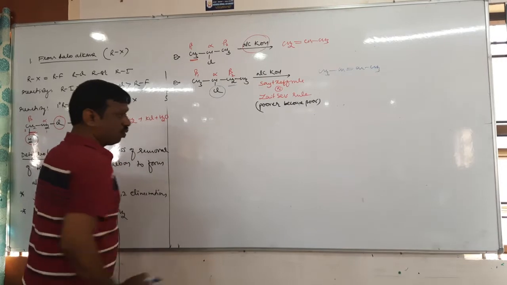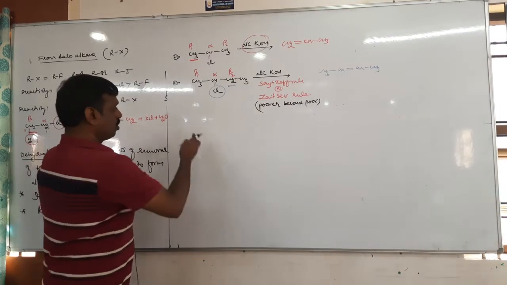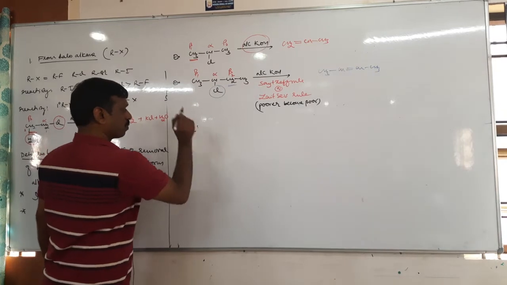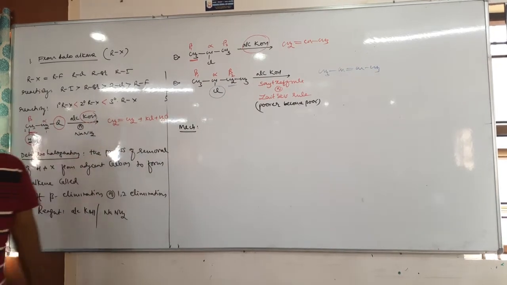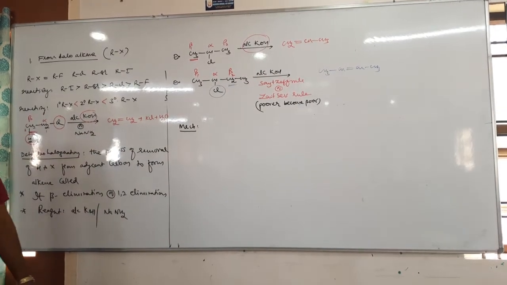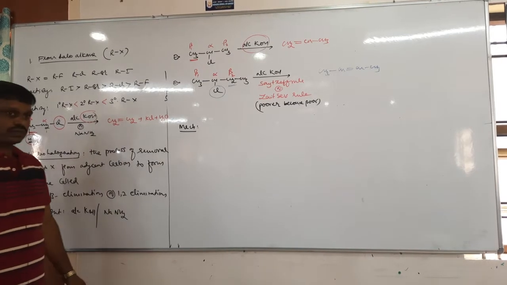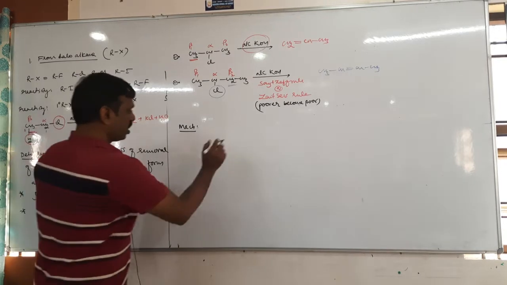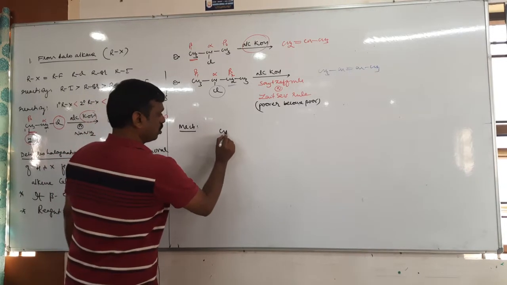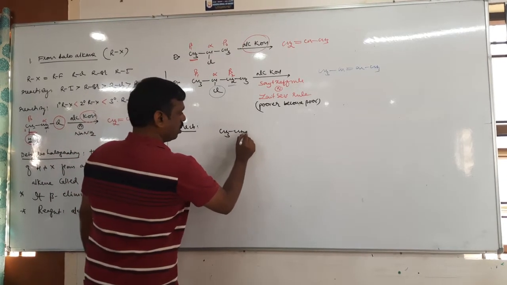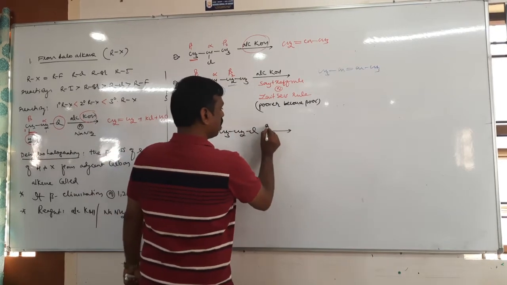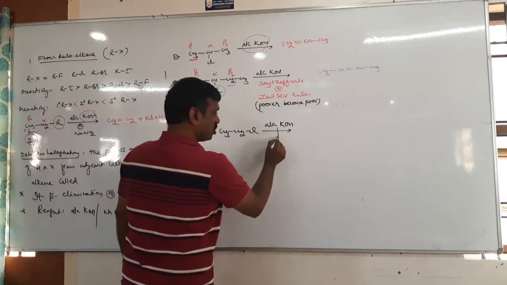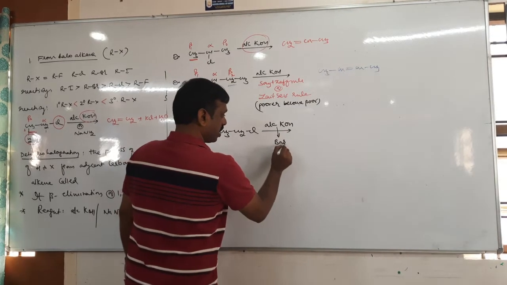Right. Now let's see the mechanism. If you understand the mechanism, it becomes very easy to write the product. So let us take a reaction. Ethyl chloride reacts with alcoholic KOH. Remember, alcoholic KOH acts as a base.